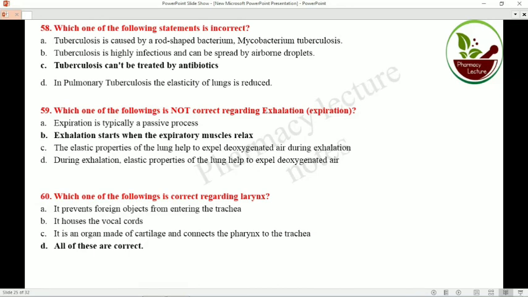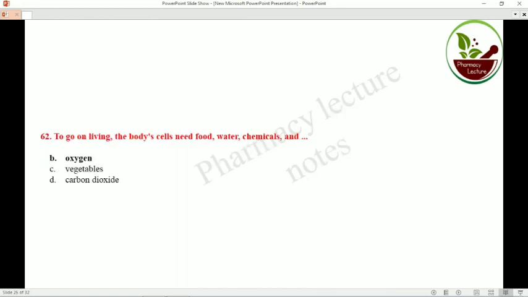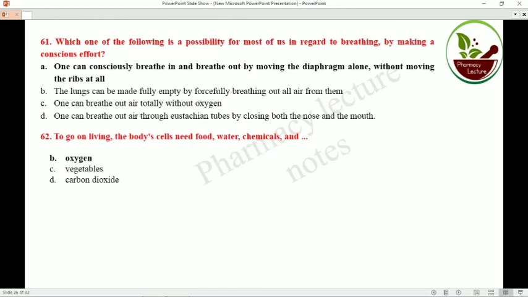Which one of the following is correct regarding larynx? All of these are correct. That means the larynx prevents foreign particles from entering the trachea. It houses the vocal cords. It is also an organ made up of cartilage and connects the pharynx to the trachea. Now, which one of the following is possible regarding breathing? One can consciously breathe in and out by moving the diaphragm alone without moving the ribs at all.